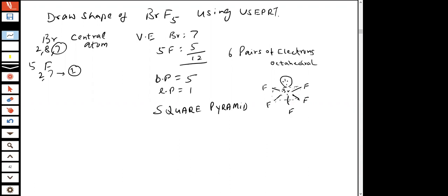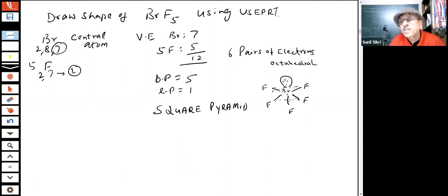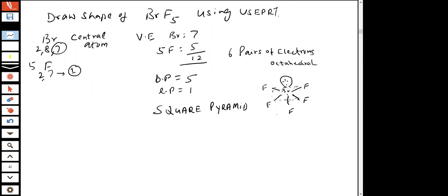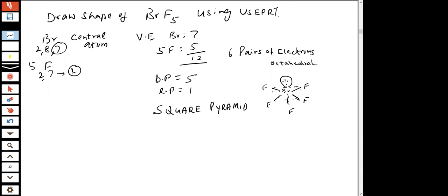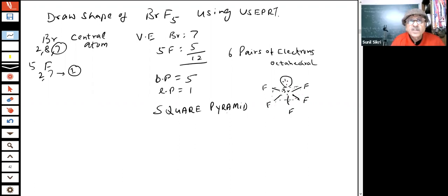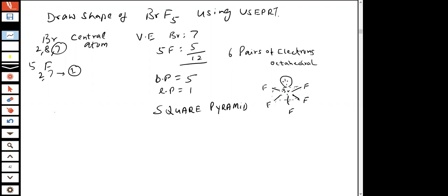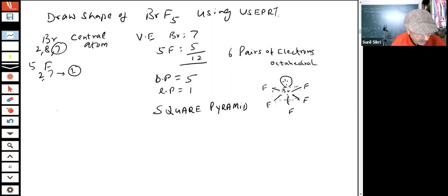As you can see, if I join like this, this is a square and on the top of it one fluorine, a square pyramid. Either you put F here or the lone pair here, same thing. So this is the shape of BrF5, students.